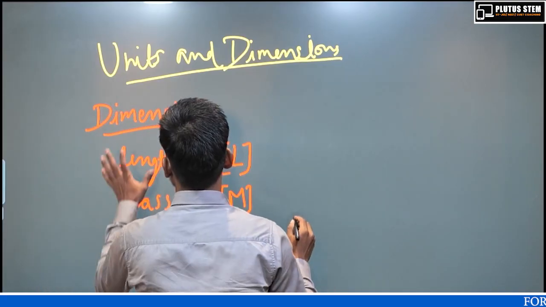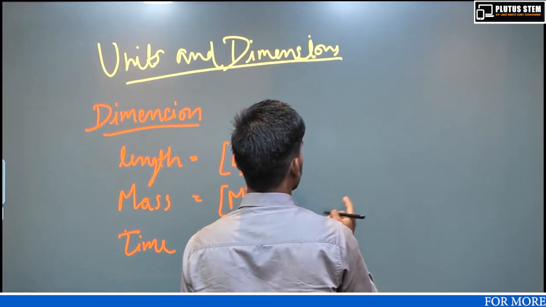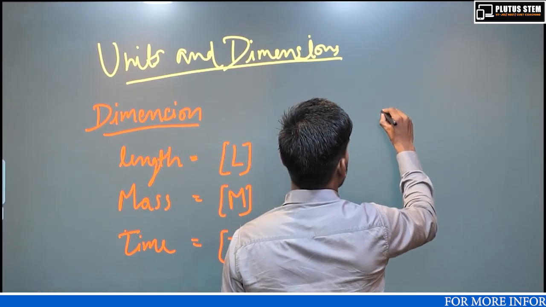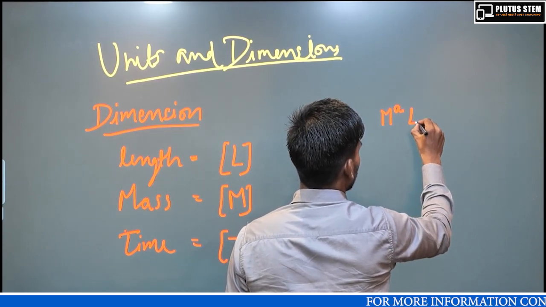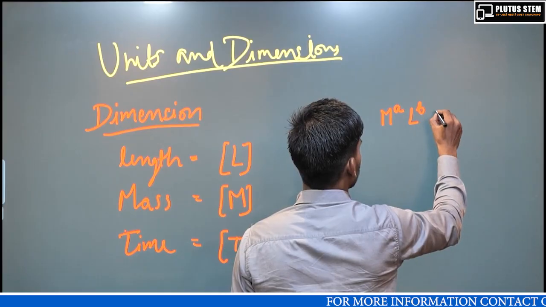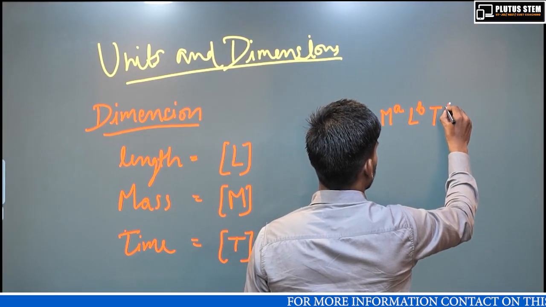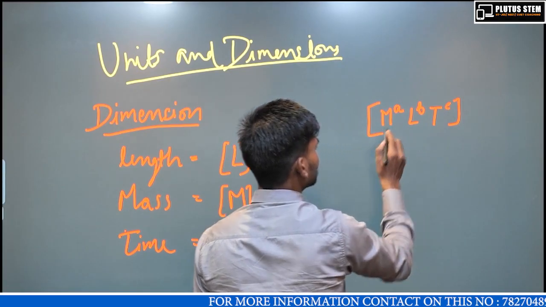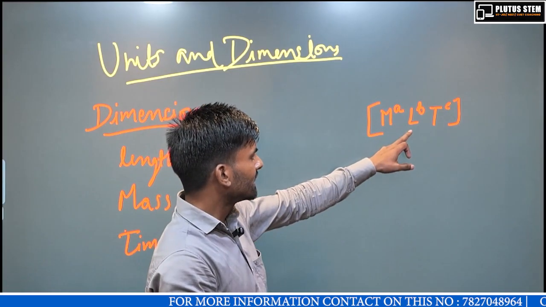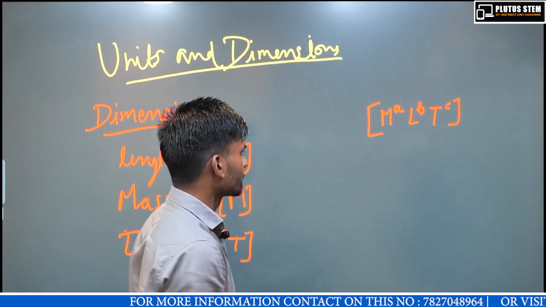The basic representation of the dimension of any quantity is [M^a L^b T^c], where M represents the mass, L represents the length, and T represents the time.